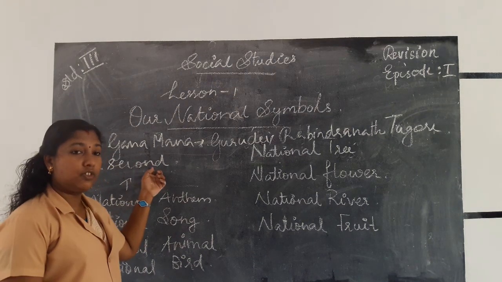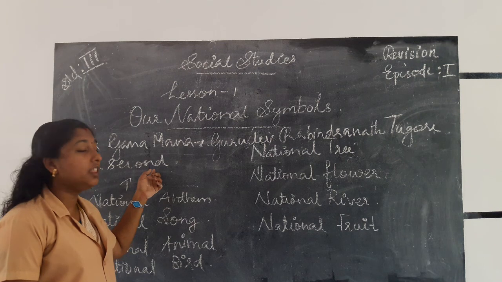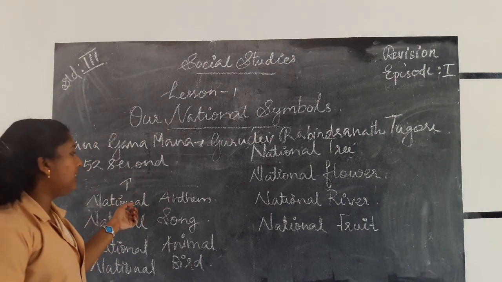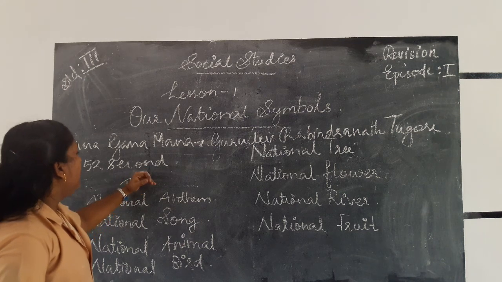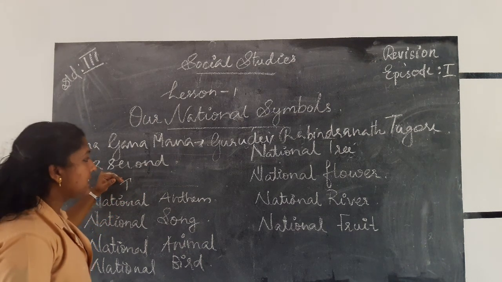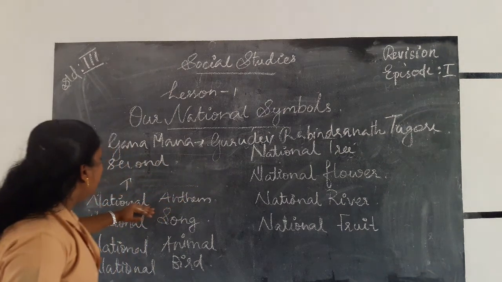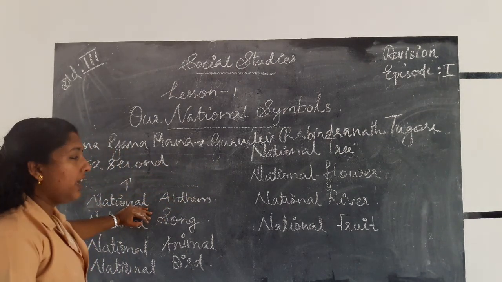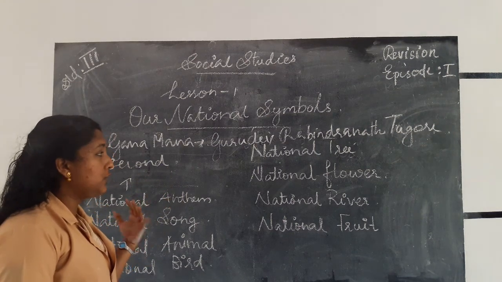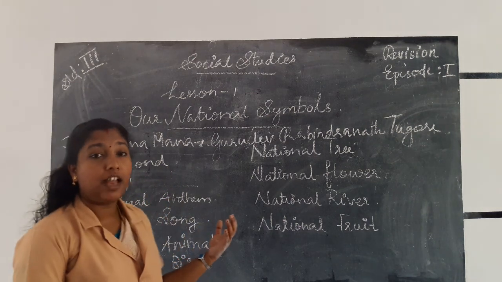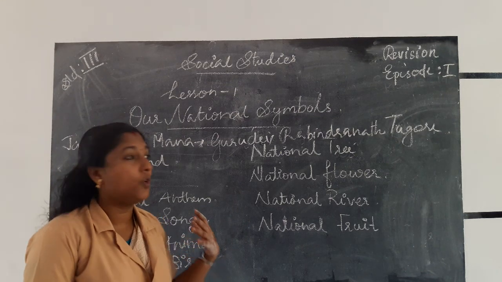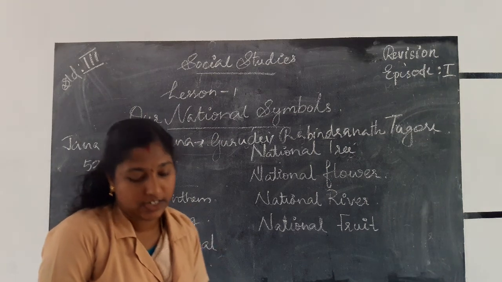It takes 52 seconds to sing. In which way can we show our respect to our national anthem? By standing up in attention.